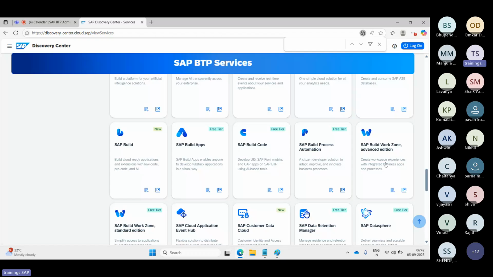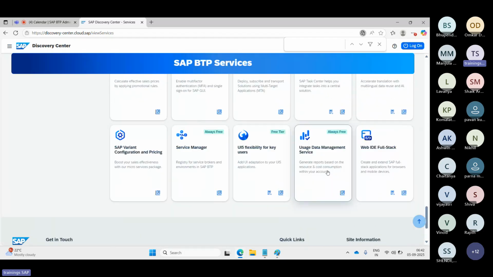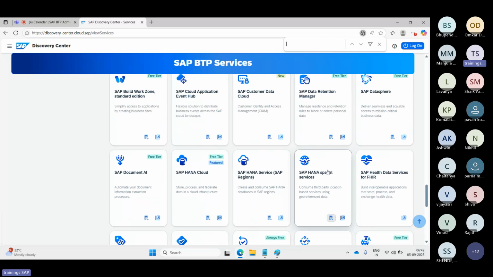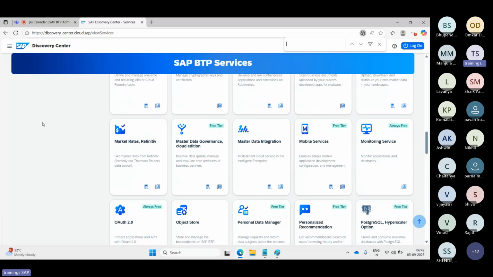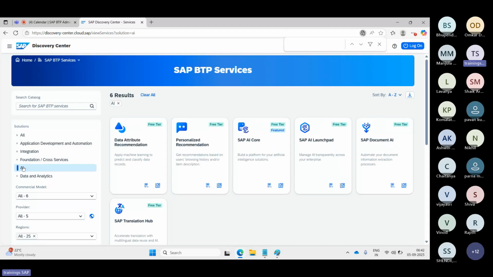The machine maintenance models run on the BTP using the AI Core. They have recently started this one. They have the AI Core related services also available in the BTP. The AI related services are also available here. So they are using the AI Core application. HANA Cloud is the database here to detect the sensors and everything.